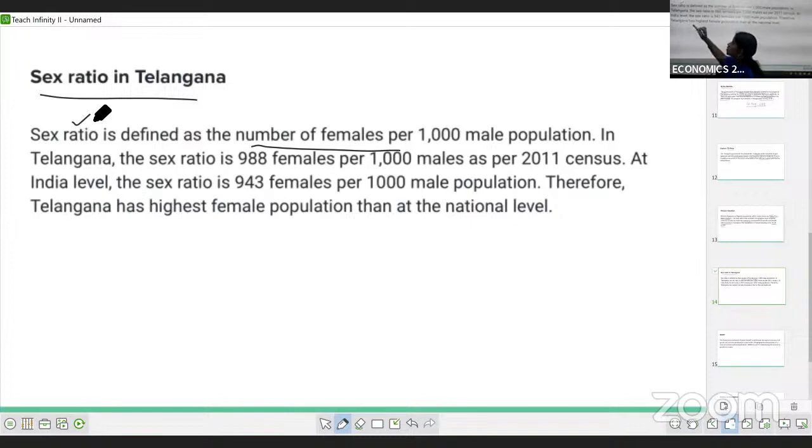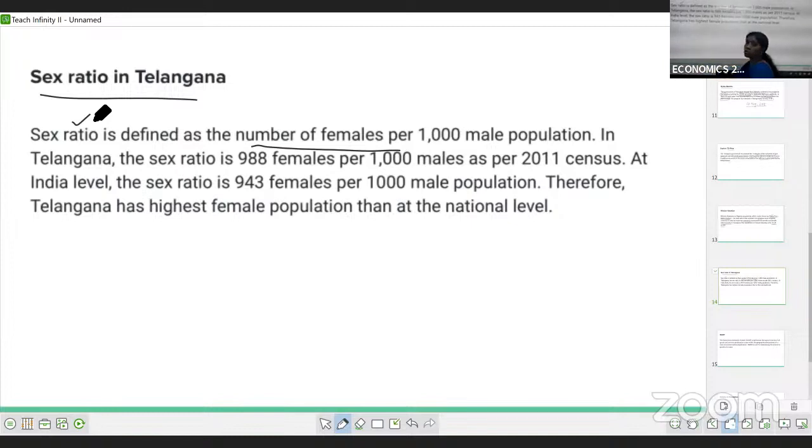They are not asking only to define the sex ratio. If they ask only for the sex ratio, then the definition is enough. But they asked in the question, in Telangana, what is its ratio? What is the female ratio for every 1,000 males?